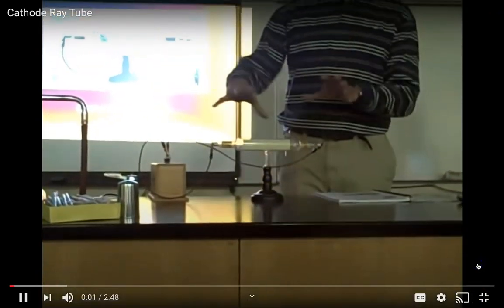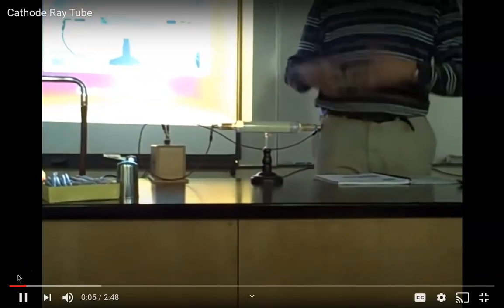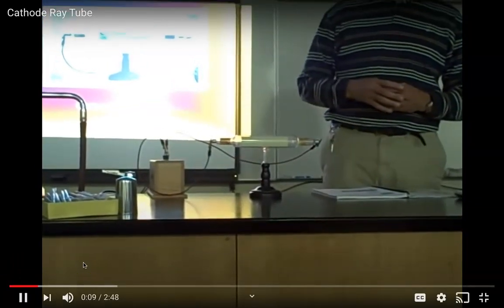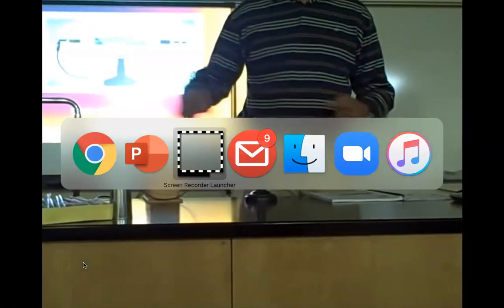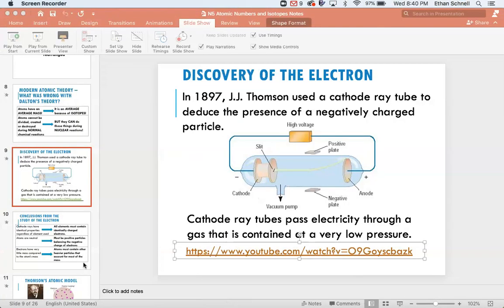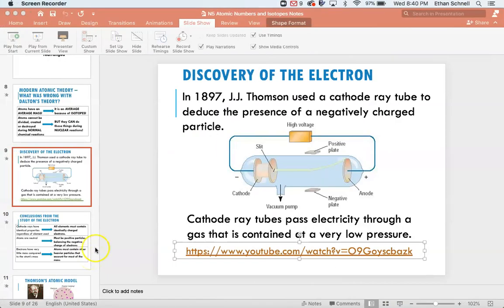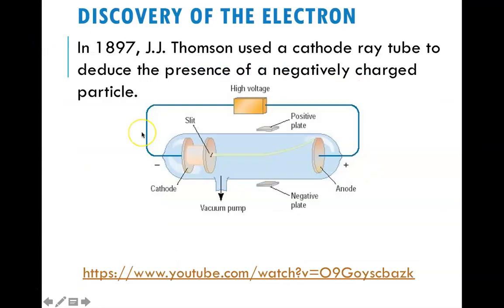Okay, this is a cathode ray tube. What it essentially is, it's a vacuum chamber. There are no gases inside this glass tube. The only things we have are two electrodes, one called the cathode, the other called the anode, and a fluorescent screen in the background. Oh, hold that thought, because clearly it wasn't working, so I'll just go to the link now and show you guys. So let's come back.